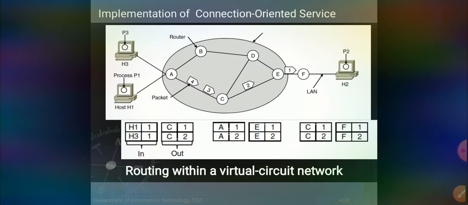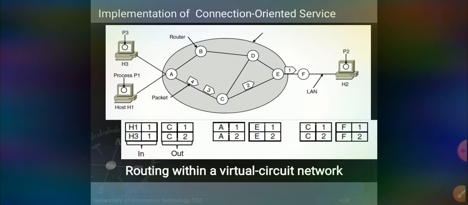So each packet carries a flow label. What is meant by a flow label? A flow label is nothing but it defines a virtual path the packet should follow. That is the flow label. Here the flow label is the virtual path the packet should follow.